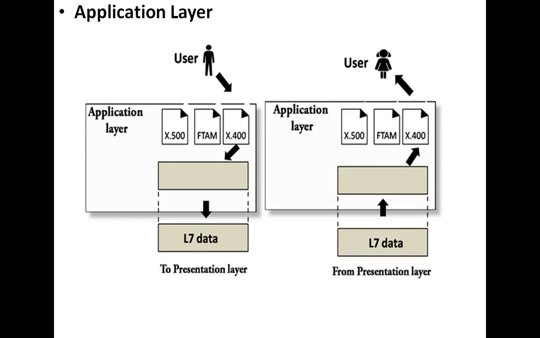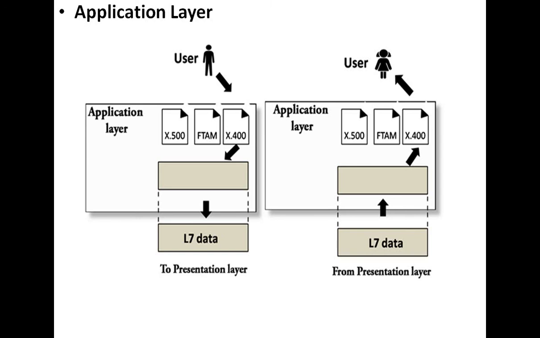It works as a window for the users and application processes to access network service. It provides some network services to the end users. All the network issues and network facilities are related to the application layer. That means all the application issues are related to the application layer.